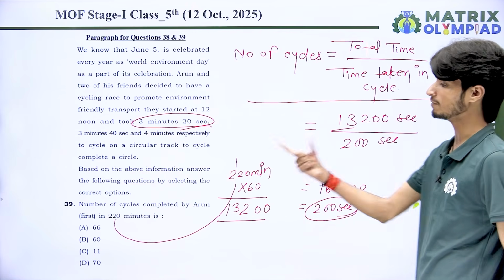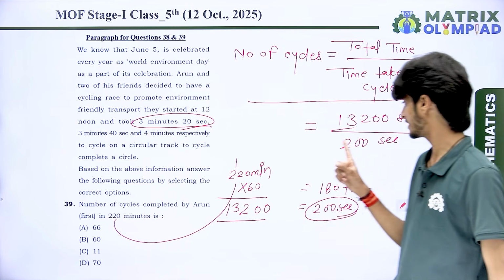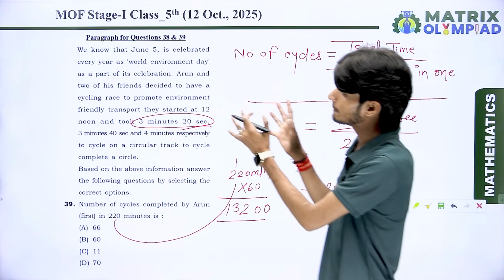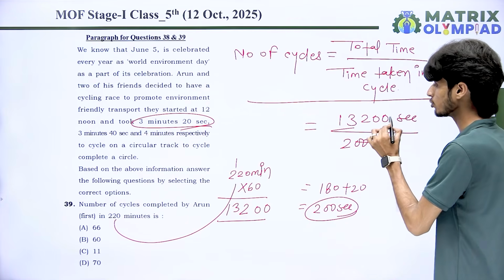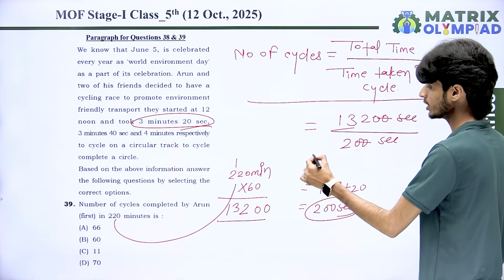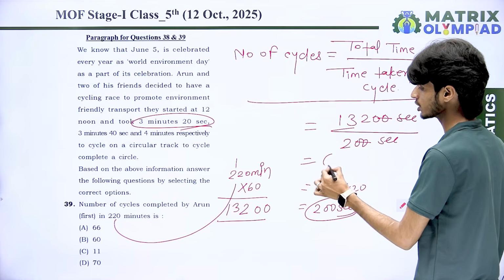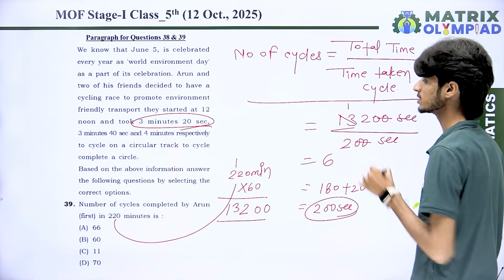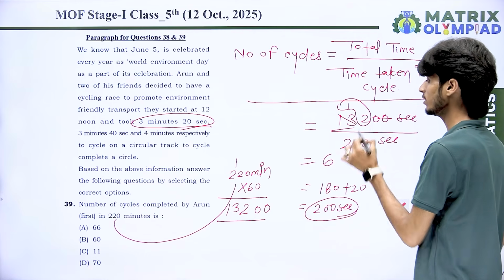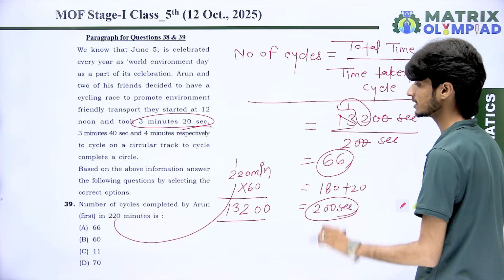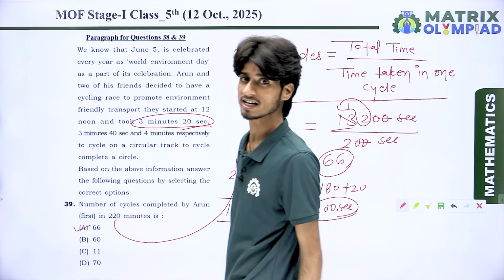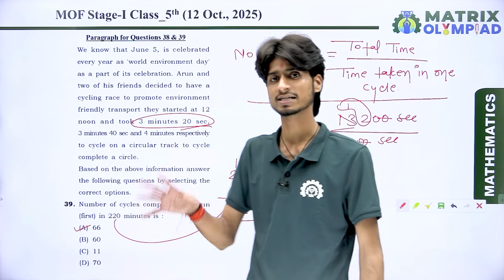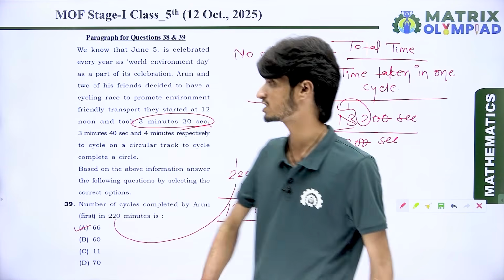This is the total time according to the question, and this is the required time for a complete cycle for Arun. Okay, 20 cut by 20, and whenever 2 divides 132, then 2 6s are 12. Remainder is 1. The next number is 12, then 2 6s are 12. It means the result is 66. So total cycles which Arun covered in the 220 minutes is 66. Got it? Let's come to the next question.